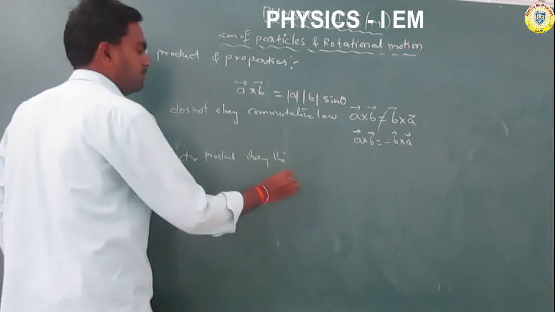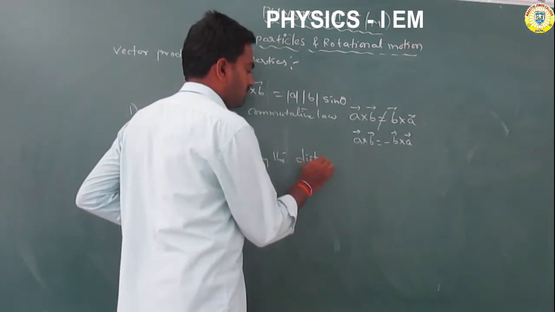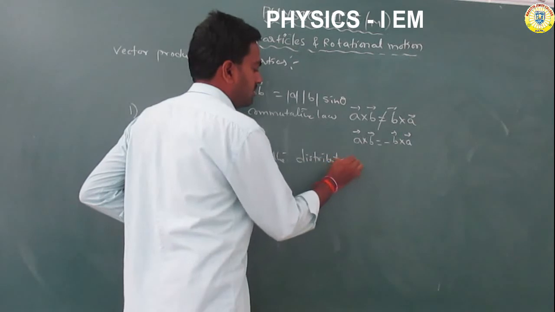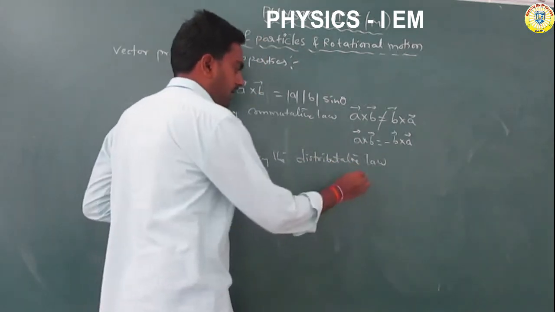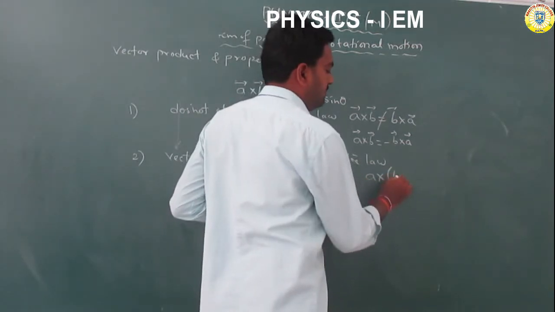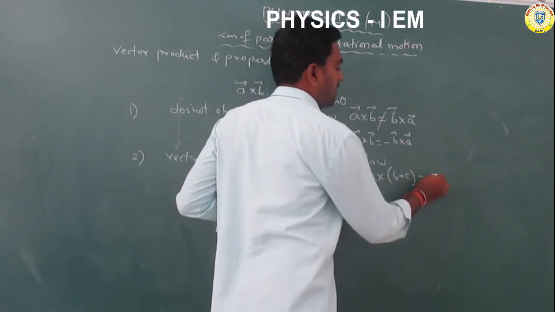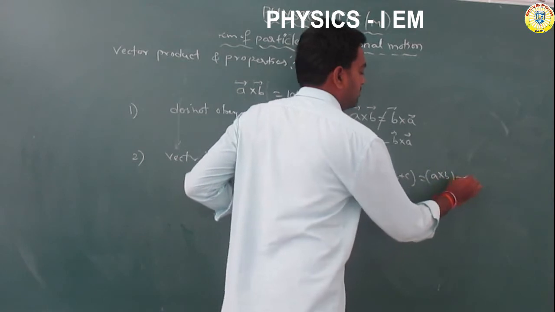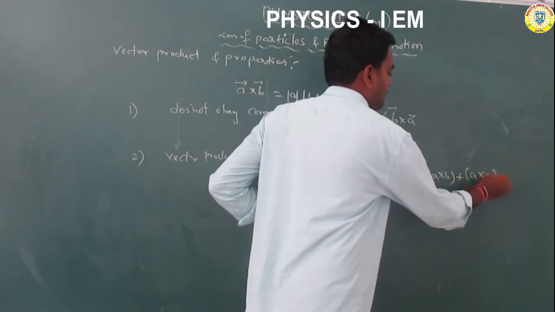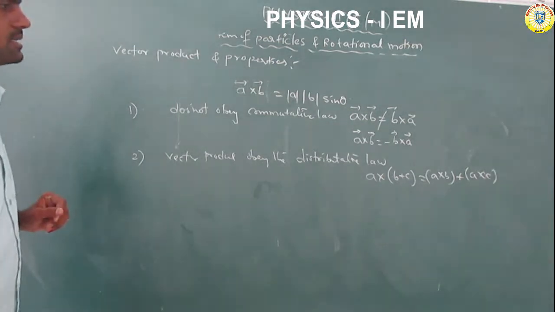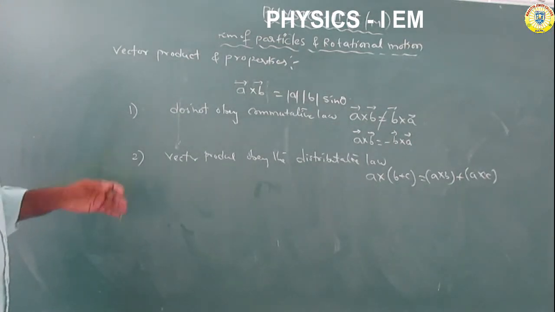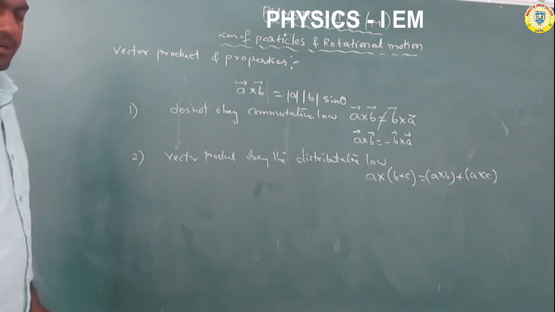The vector product obeys the distributive law. That is, A cross (B plus C) is equal to A cross B plus A cross C. That is how it obeys the distributive law.